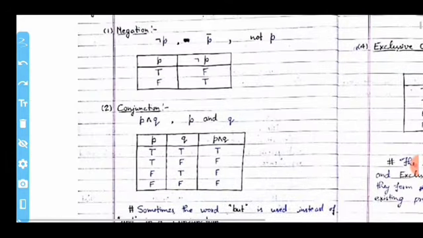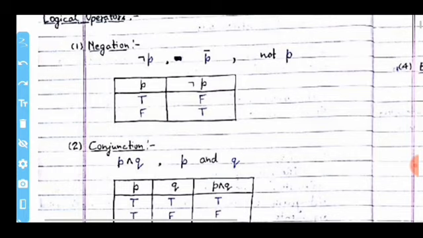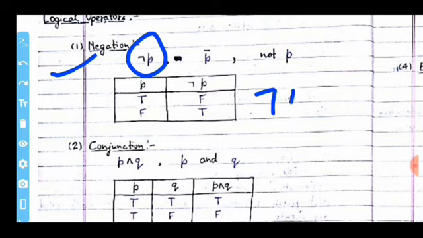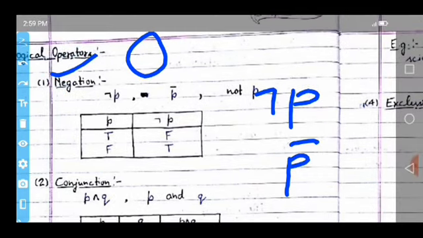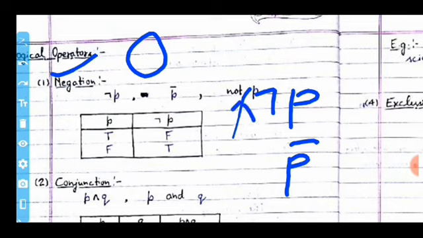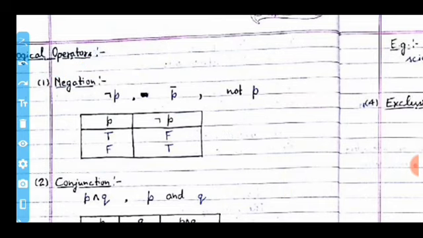Let's zoom it, then you can clearly see all the logical operators. So now first one is your negation operator. The negation operator is represented by not P like this, and also P bar, and it is also written like this, not P. And the truth table of the negation operator is: when we give the value true, it produces false.